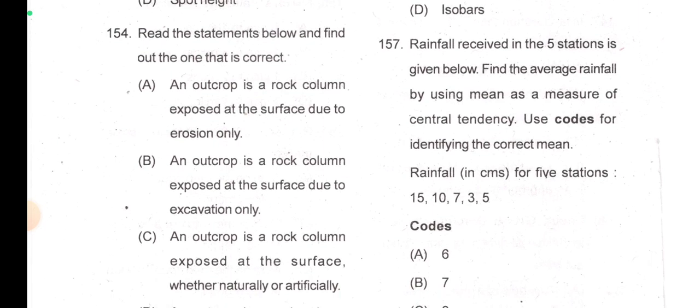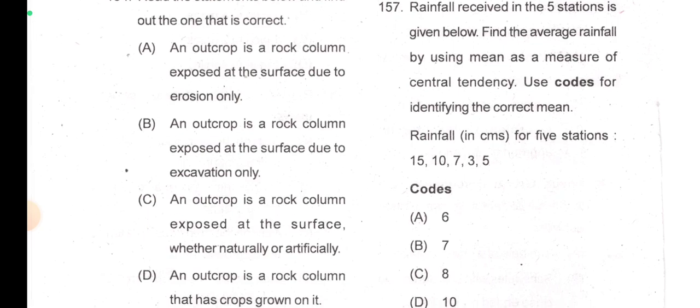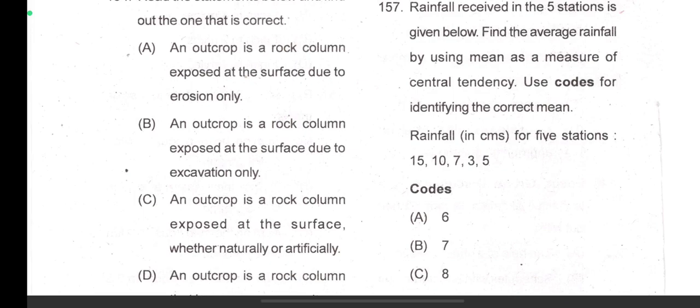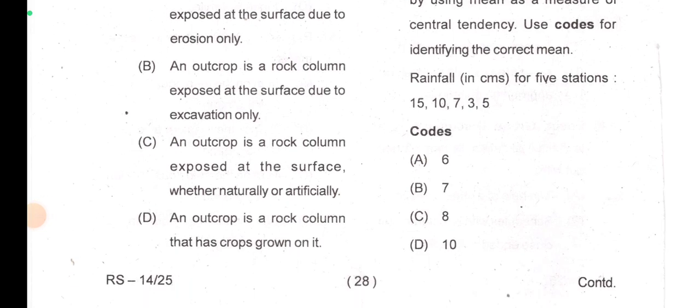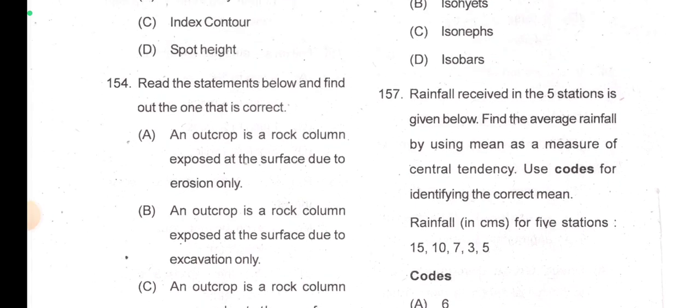So an outcrop, here you need to know the definition of outcrop. An outcrop is a rock column exposed at the surface, whether naturally or artificially. Option C is the correct one here. It can be exposed artificially or naturally. Okay, outcrop. What is an outcrop?